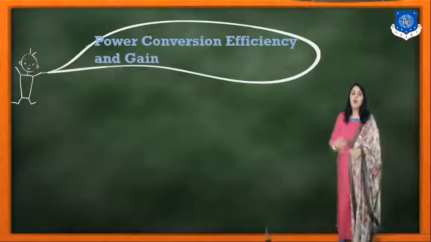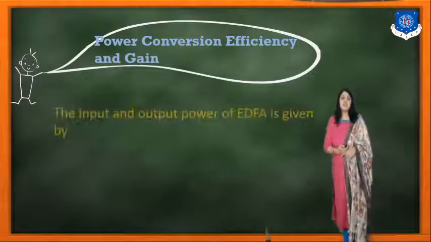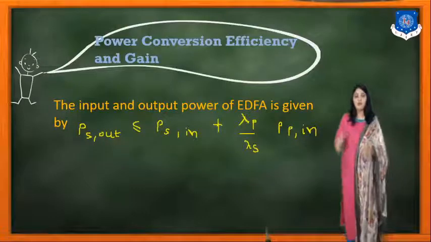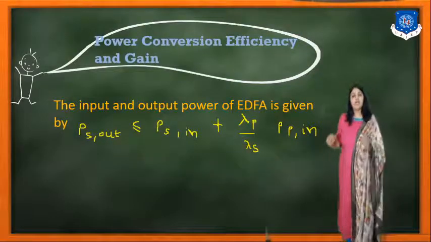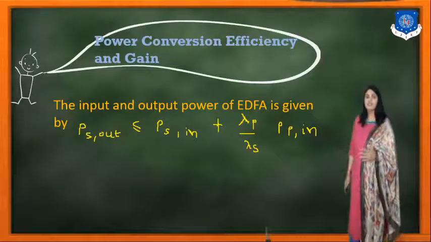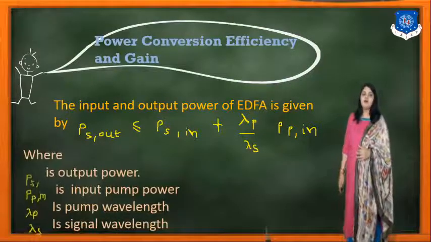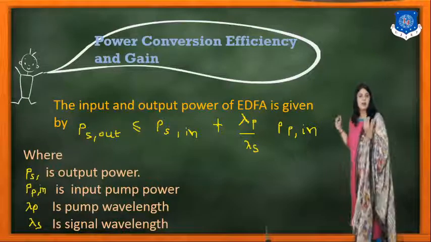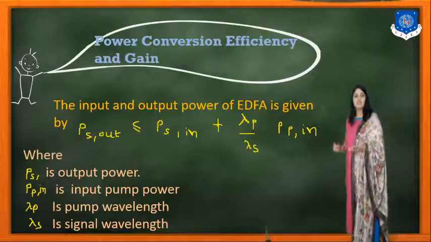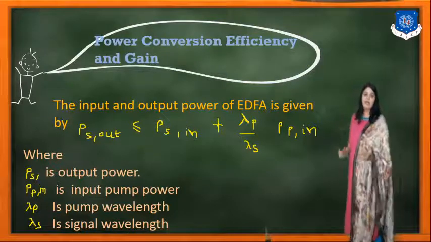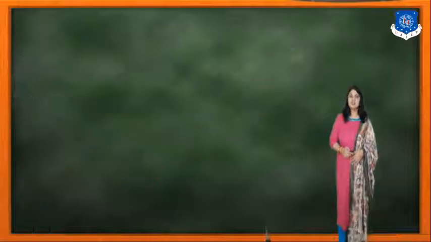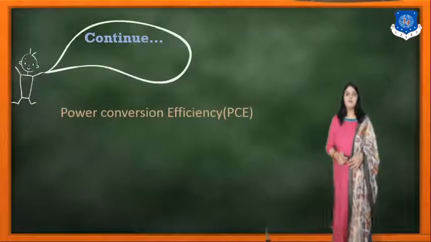Now we'll find out the power conversion efficiency and the gain. The input and output power of the EDFA are related by PS out less than or equal to PS in plus lambda P upon lambda S times PP in, where PS out is the output power, PS in is the input signal power, PP in is the input pump power, lambda P is the pump wavelength, and lambda S is the signal wavelength.